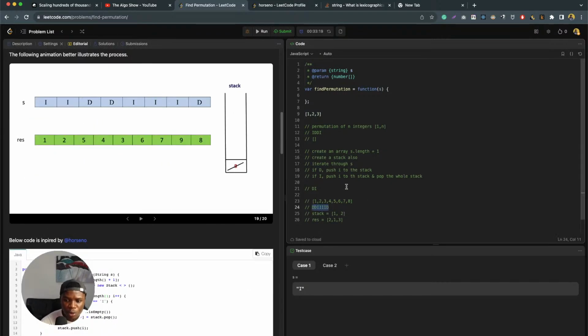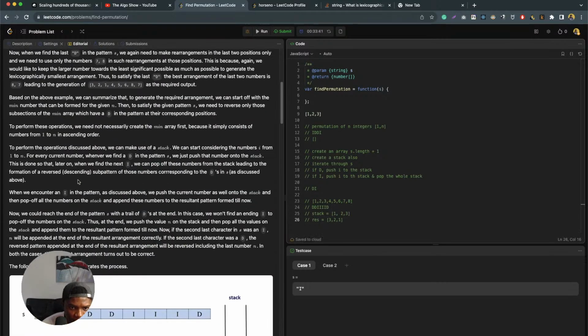If it's a D, we push to the stack. So let's see the stack. If it's a D, we push 1 to the stack. We push 2 to the stack. If it's an I, we push 3 to the stack. And then we pop all these numbers. 3, 2, 1. Is it something like that?